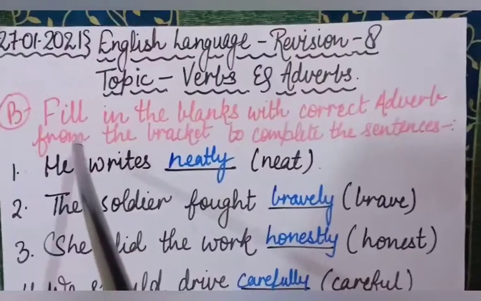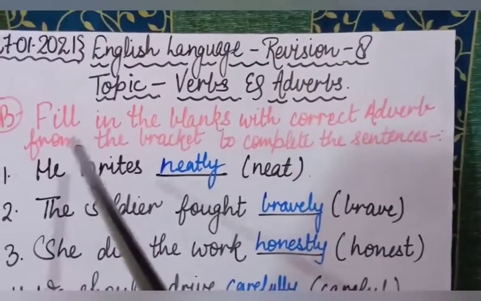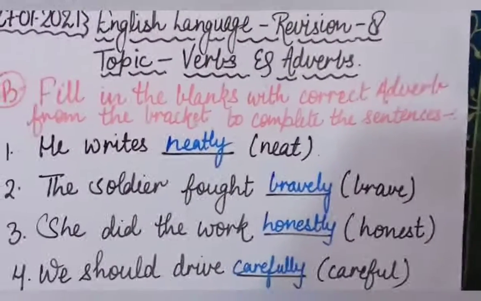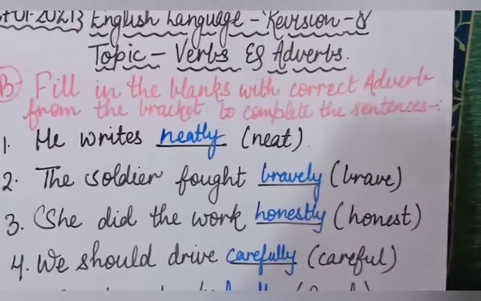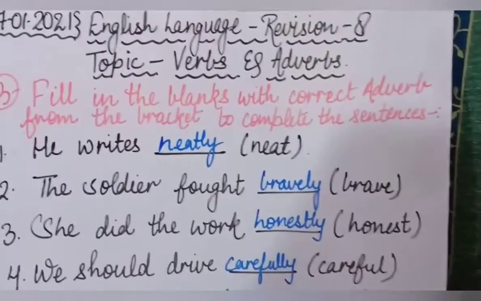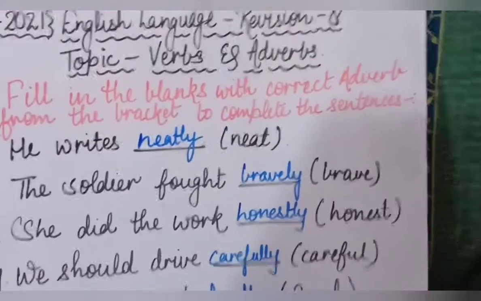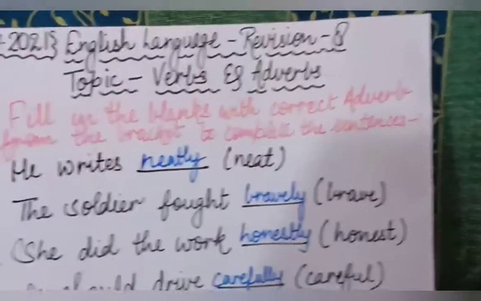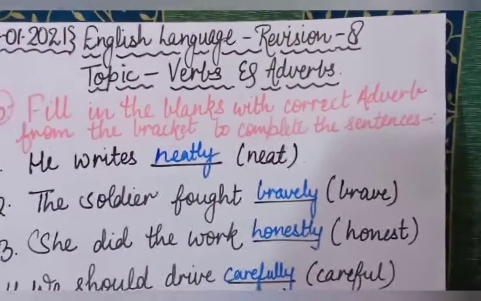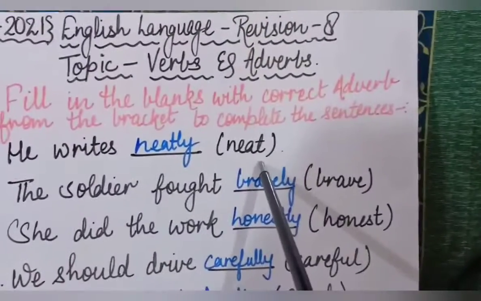Listen to it properly. Second part, B part is fill in the blanks with correct adverbs from the bracket to complete the sentence. Now in this what you have to do, again here I will be giving you sentences with blanks, and in the bracket, in the end of the sentence there is a bracket. In that bracket you will see one word written, and that word will be the adverb, but you have to use ly with each adverb and you have to write it in the blanks. Okay, so the first one, he writes, and the bracket is neat.